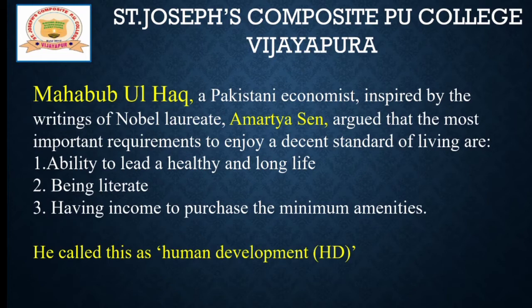That is essential. The second one is being literate, so education is essential, and also having income to purchase the minimum amenities. Minimum amenities means minimum basic necessities like food, clothing as well as shelter. For purchasing at least these minimum basic necessities we require income. So these are the three indicators required to lead a decent life. This is called human development.